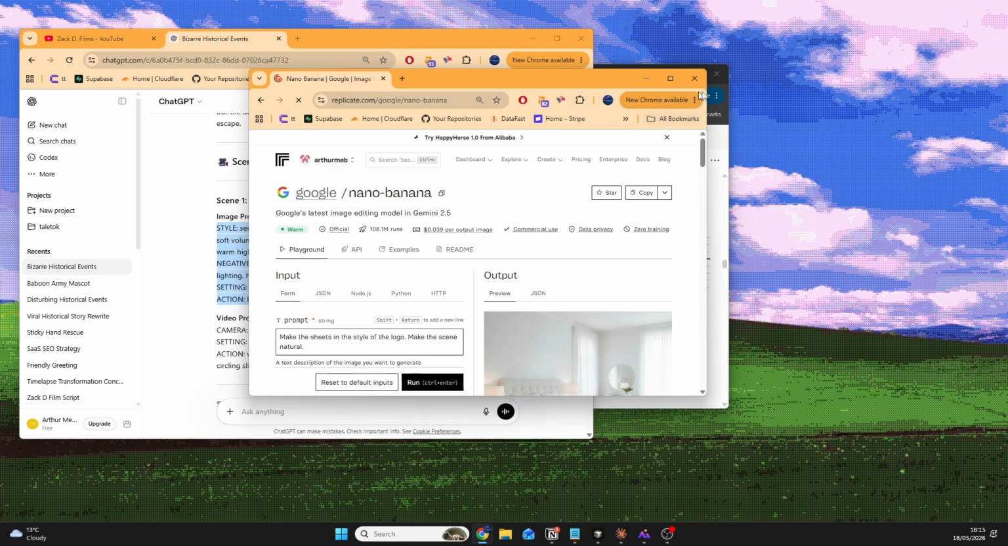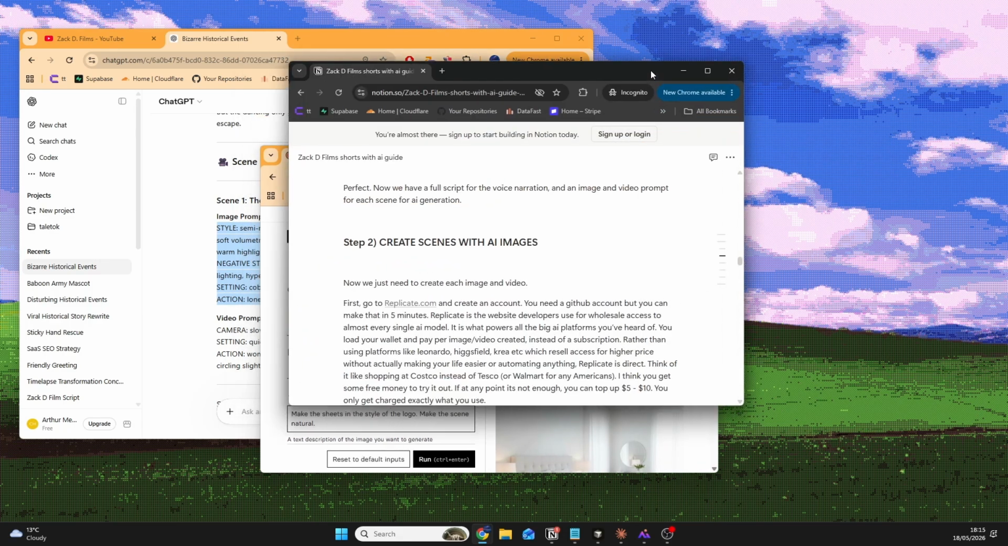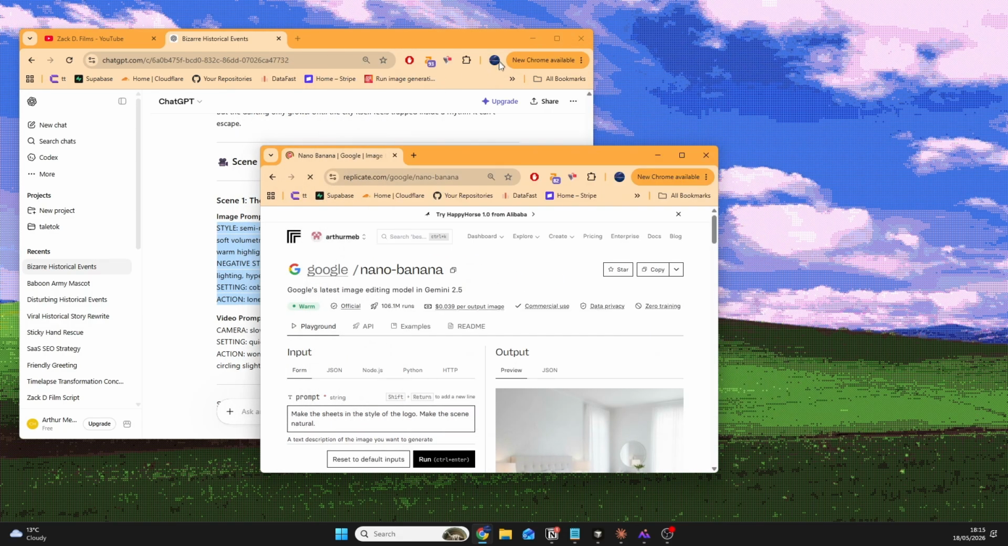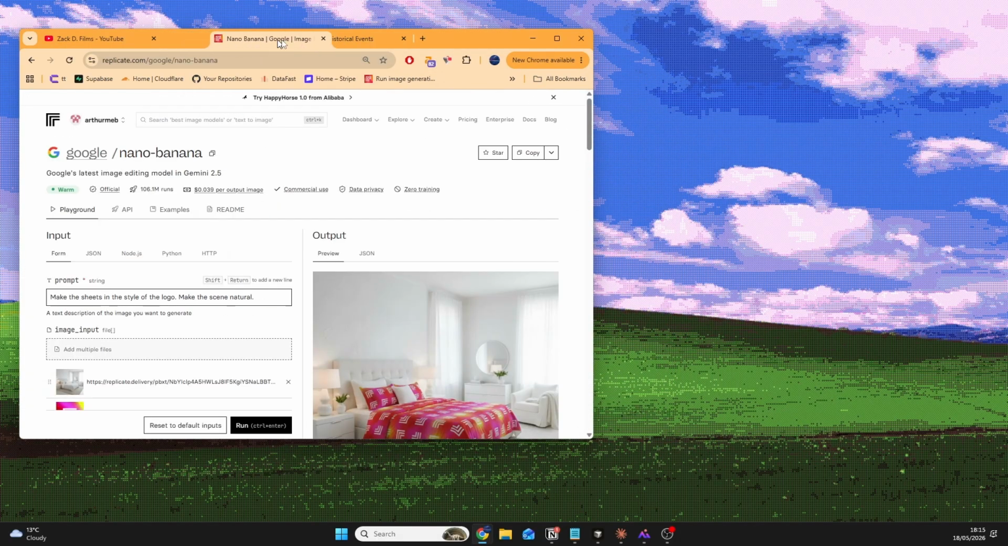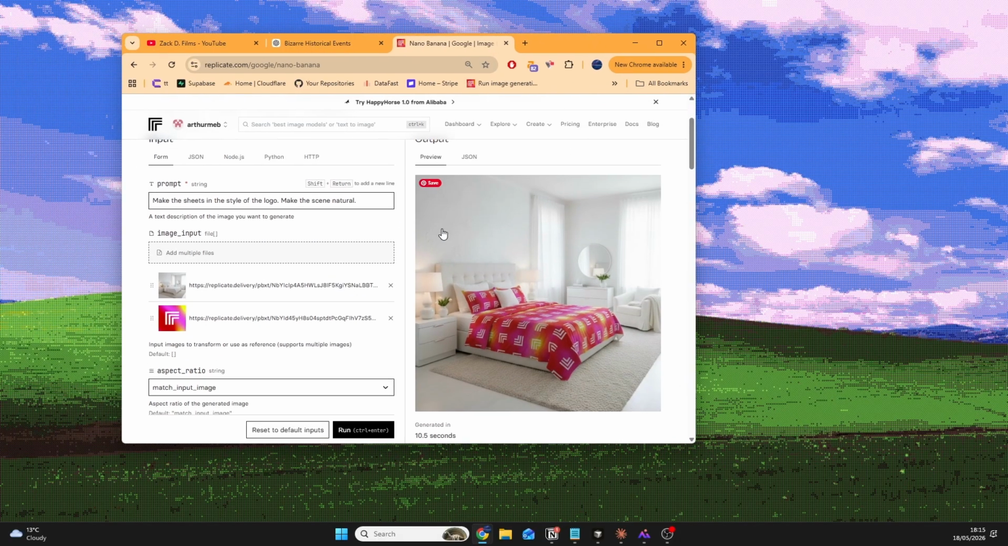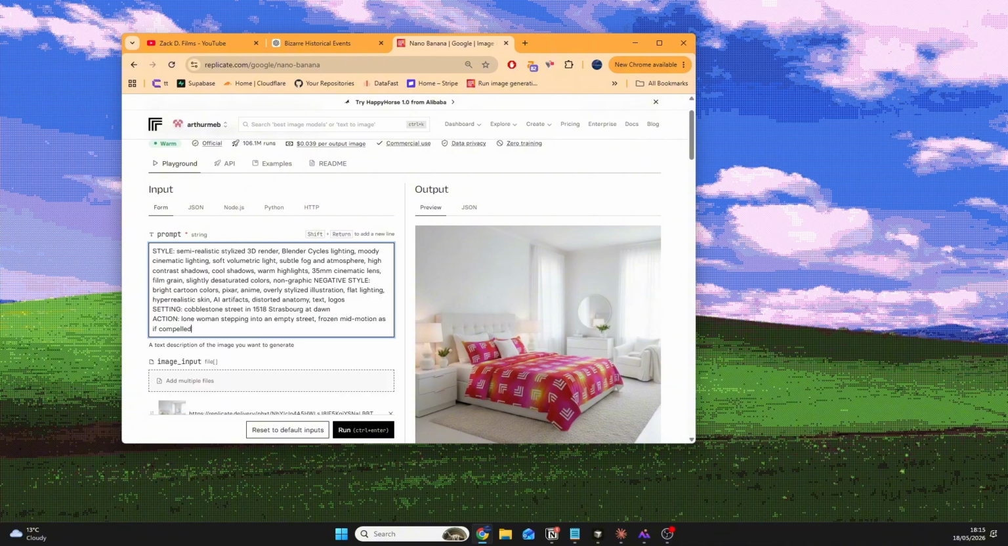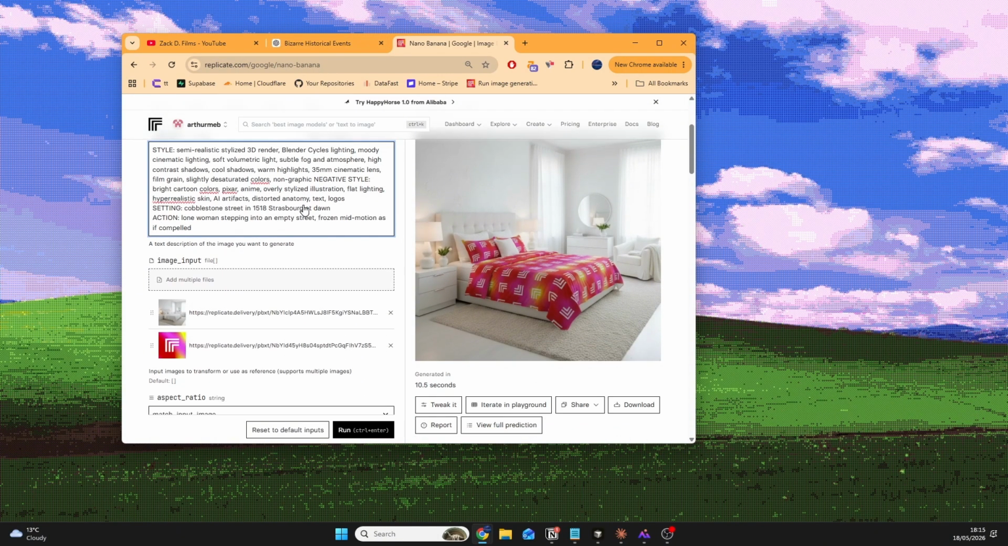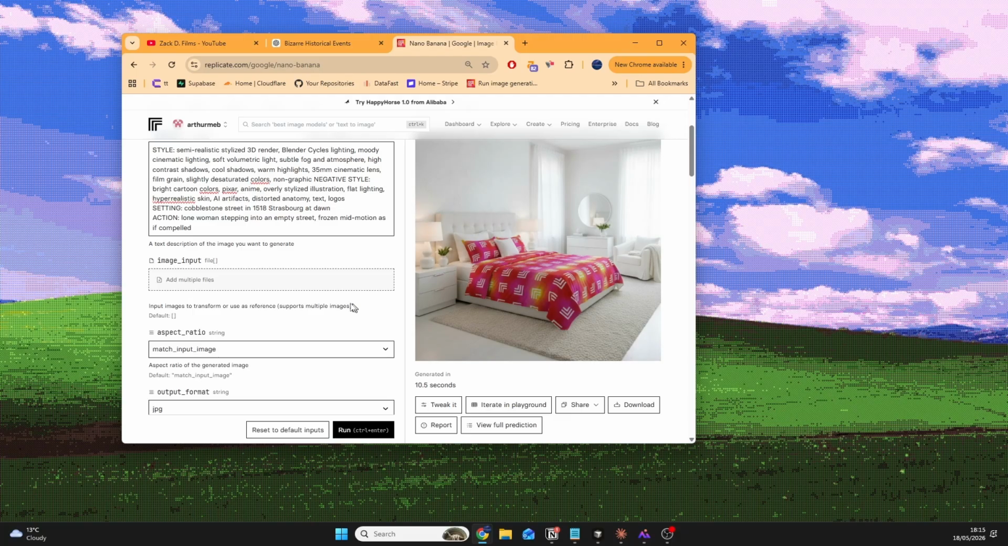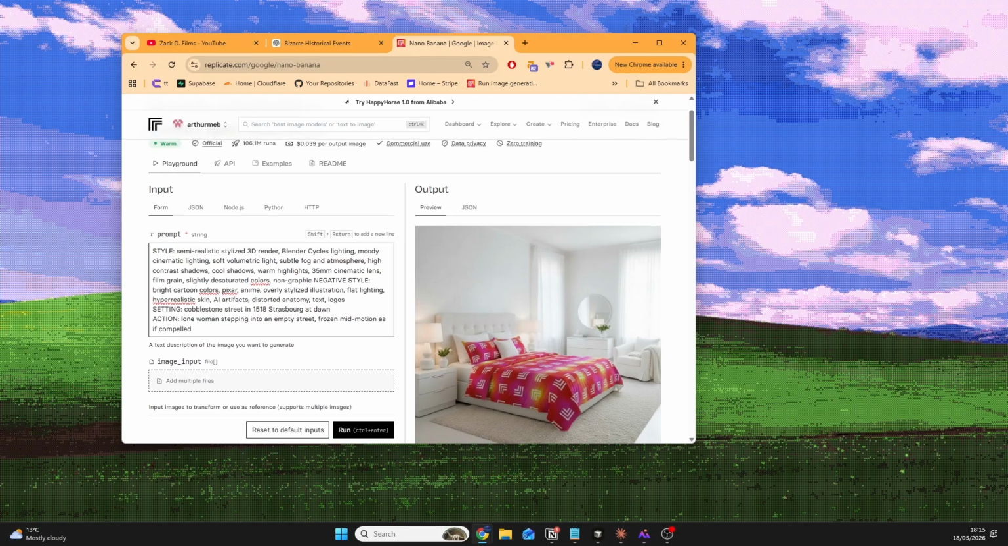Right, when we get to Nano Banana, there are a few things that we need to do. First, we need to go right here, go to the prompt, and just paste in that prompt we got from ChatGPT. Now the second thing, which is important, is we need it to have a reference image to know what Zack D Films shorts look like.